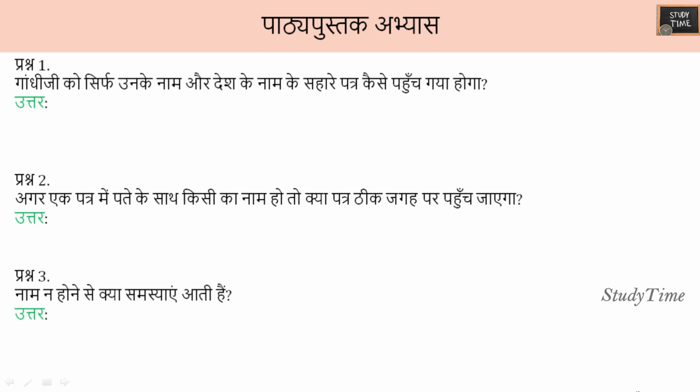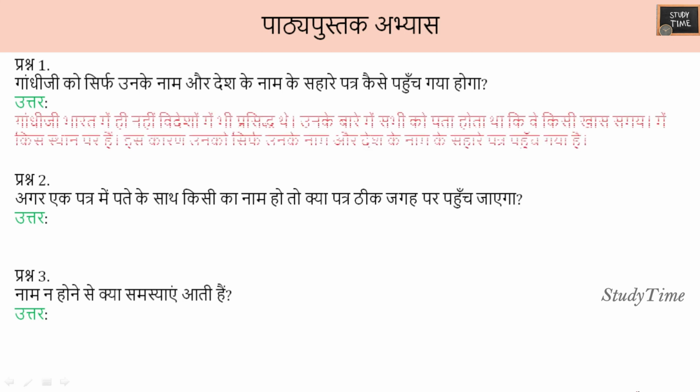We saw a letter in which only Gandhiji's name is written, and Wardha. Gandhiji was famous not only in India but also abroad. Everyone knew about him and that he was there at a particular time. Because of this, letters reached him only with the help of his name and the name of the country. Since he was famous, it would have reached.